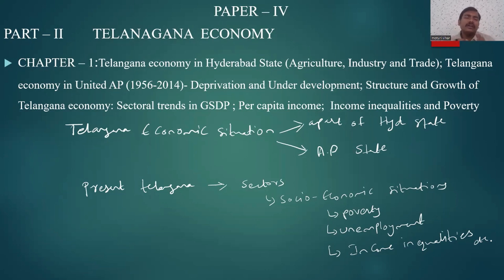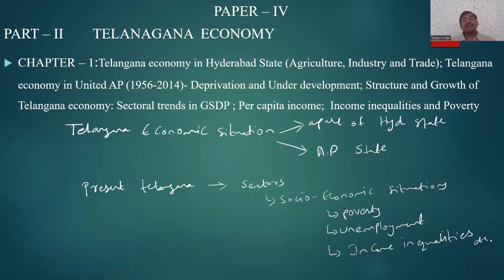Simple to say, we need to focus on 1956 situation, where we were under unified Andhra Pradesh, okay, and we need to focus on the aspects. What is the economic situation at that time? Which sector has got major role? How the industries were there? Did we establish any industries in Telangana? So that we must focus.